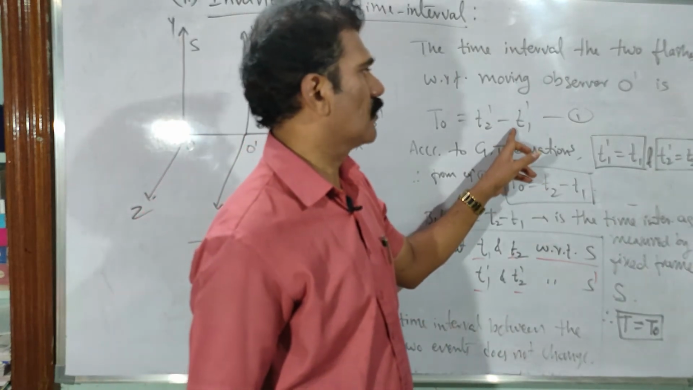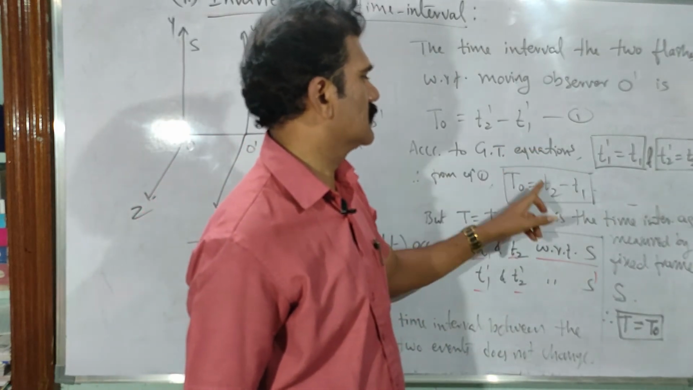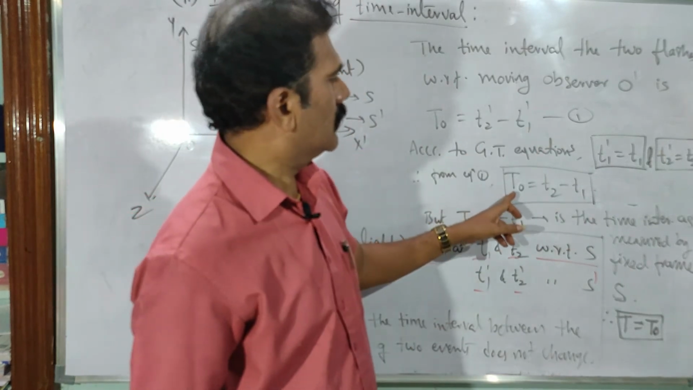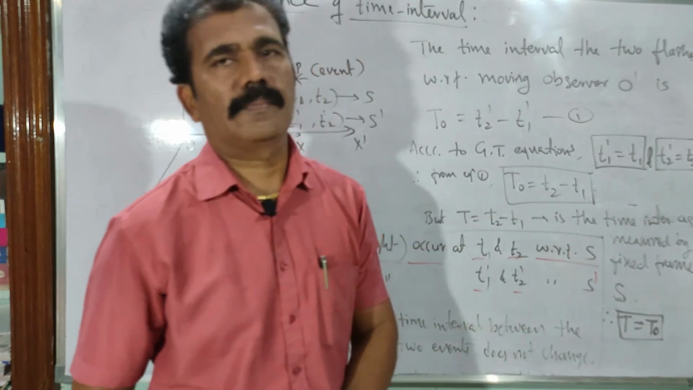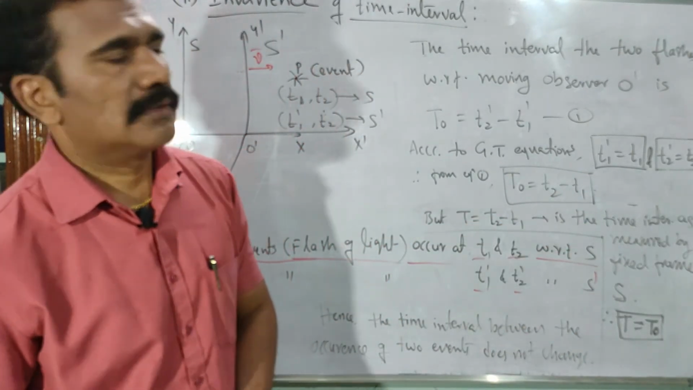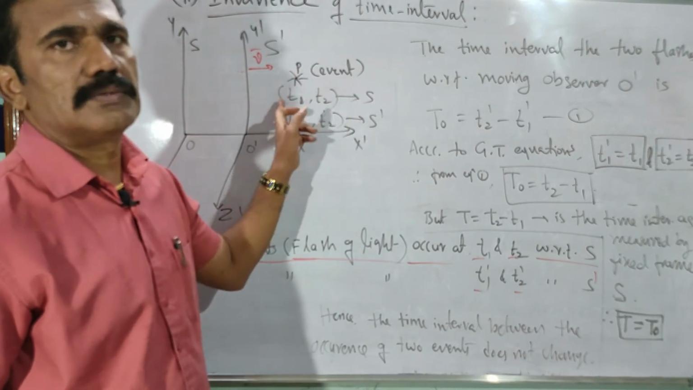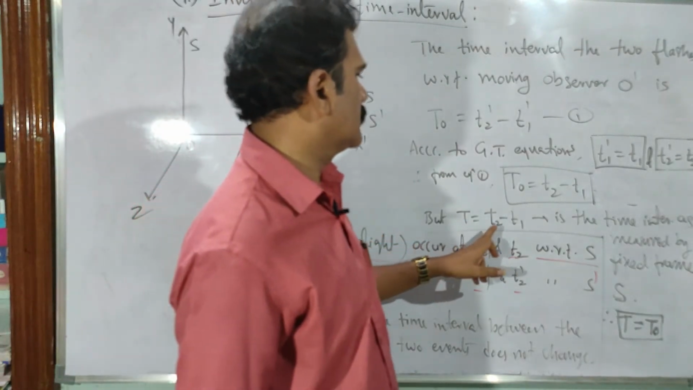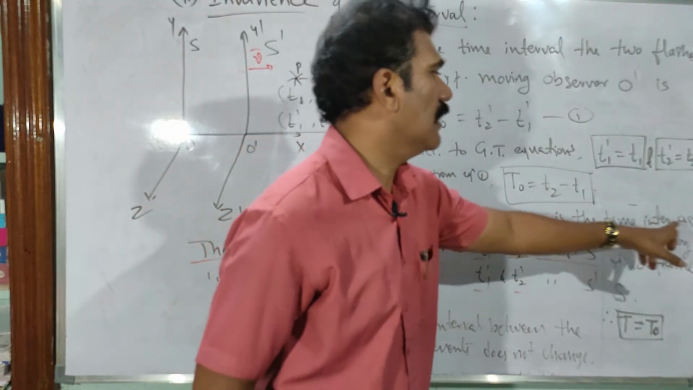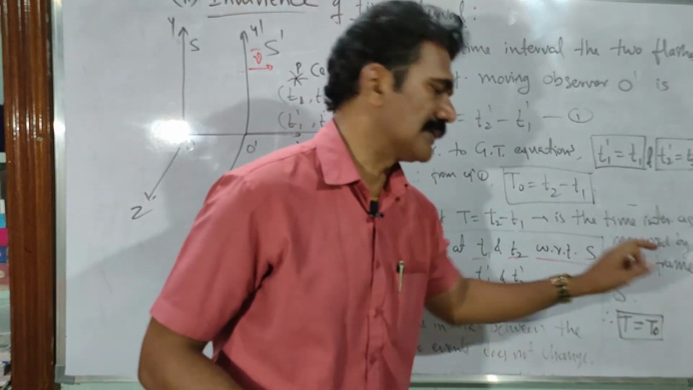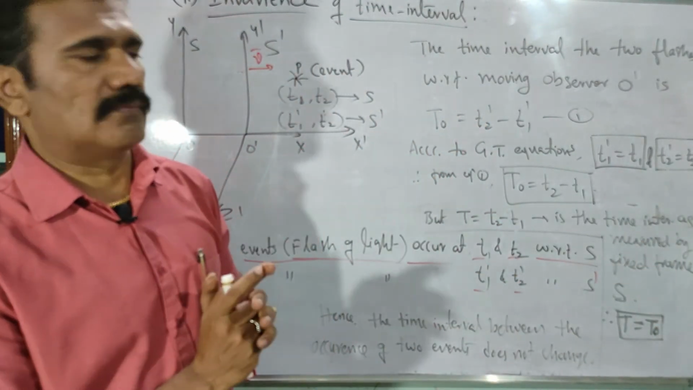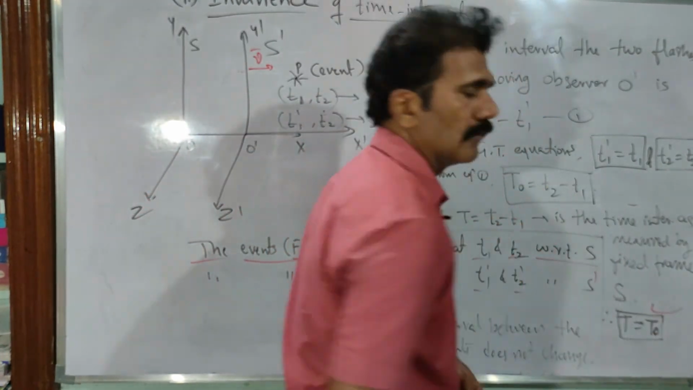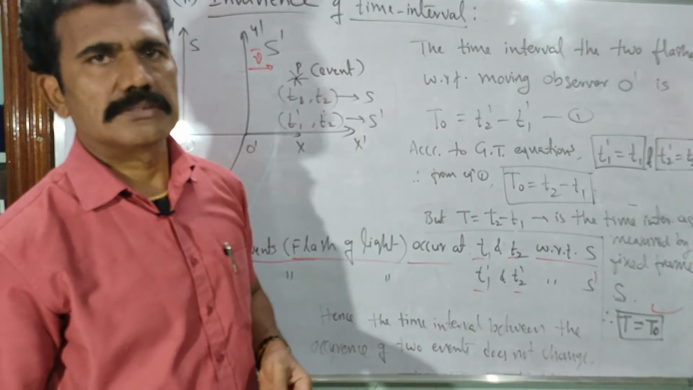So then substitute in equation 1. Wherever T2 dash is there, I can just write it as T2, and where T1 dash is there, I will write it as T1. So we are getting T naught is equal to T2 minus T1. But what is T2 minus T1? The time measurements with respect to S are T1, T2. So the difference is nothing but the time interval measured with respect to S, isn't it? So you can write T is equal to T2 minus T1. The difference is the time interval as measured by the fixed frame S. And hence we can write the time interval T naught is equal to T only, or T is equal to T naught. Both are the same.